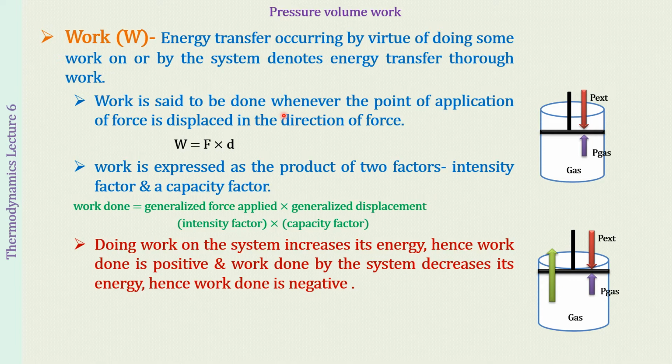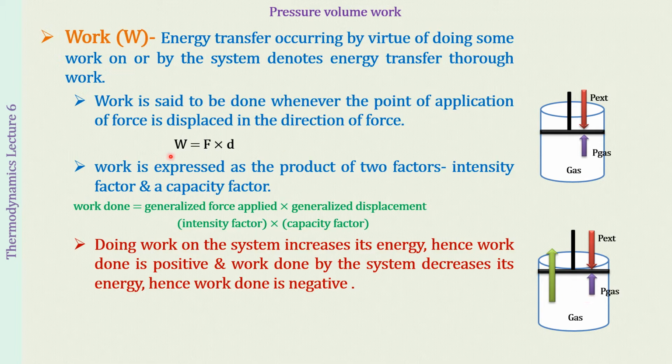Now, what is the definition of work? Work is said to be done whenever the point of application of force is displaced in the direction of force. For example, if we have a container fitted with a piston, and in this we have a gas, and the pressure of the gas is greater than the external pressure, then this gas is going to exert a pressure in the upward direction, and this pressure is the generalized force which is pushing the piston upwards. So the direction of the force is upwards, and the piston is also being displaced upwards. Therefore we say that work is being done. Who is doing the work? The gas is doing the work, so it is the system which is doing work on the surroundings. Work is done by the system.